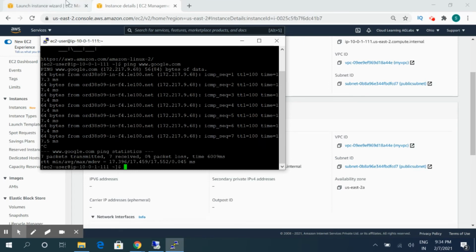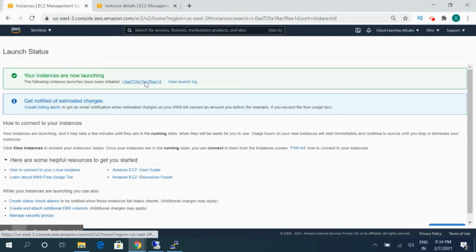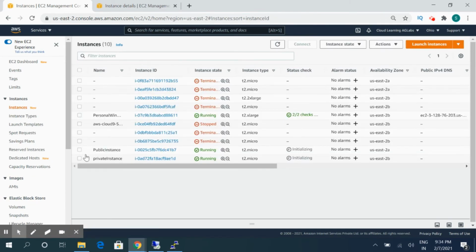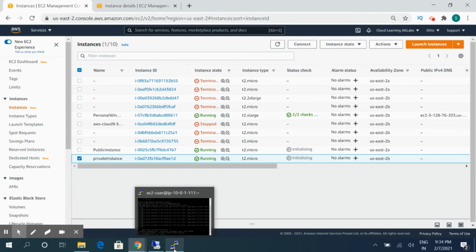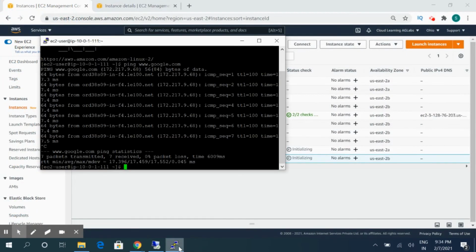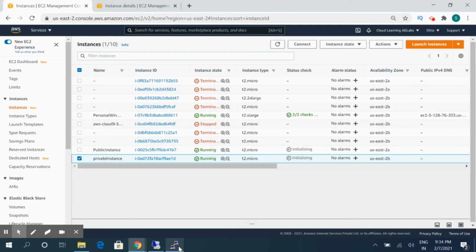Now, in order to access the private instance, since it will not have any public IP and the traffic for this server is allowed from the public instance only, what we will do is copy our PEM key into this server and SSH into the private server. Later on, we will be able to communicate with it.